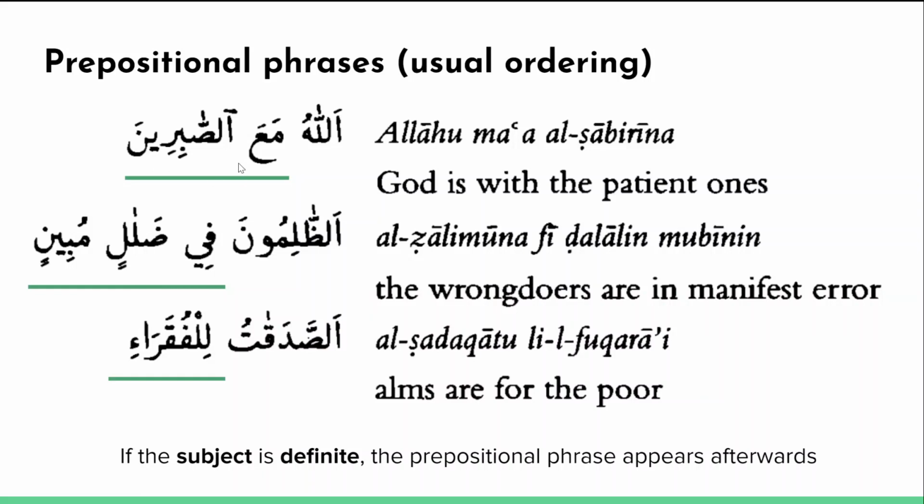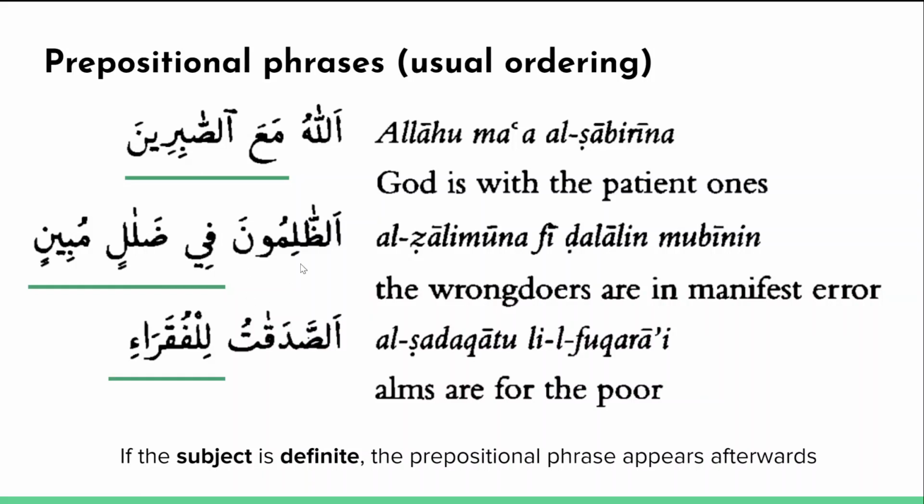Now, one other thing you'll notice is that the prepositional phrase appears after the subject of the sentence. So we say, Allahu ma'a sabirin. God is with the patient ones. And this is going to be the typical ordering if the subject is definite. Because the word Allah is definite, right? Because we're referring to one God, Allah specifically. This is a definite word, and so the prepositional phrase appears afterwards. We'll see what happens when the subject is indefinite shortly.